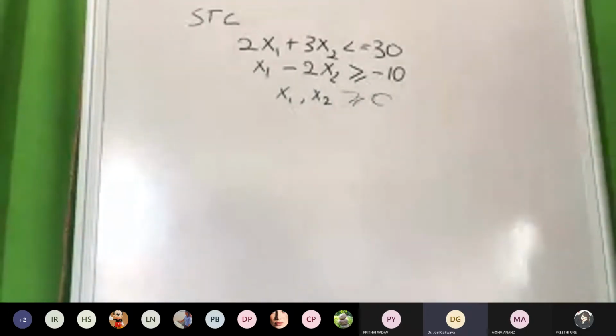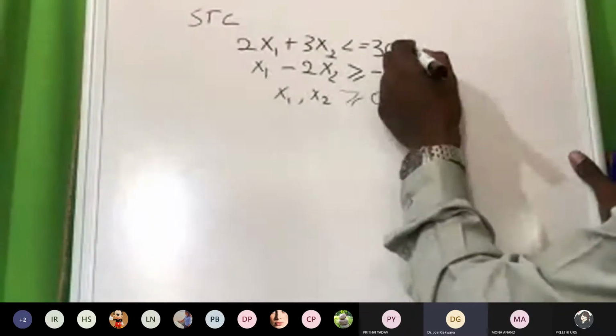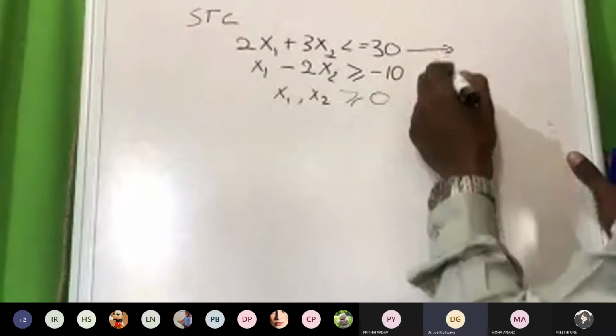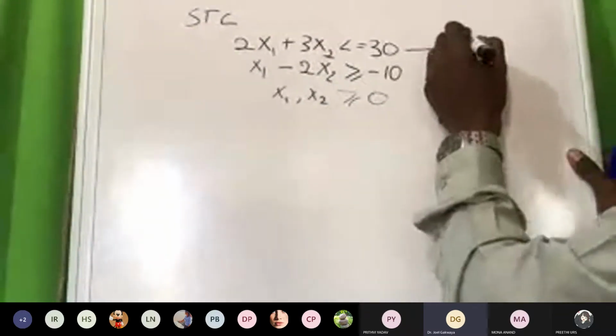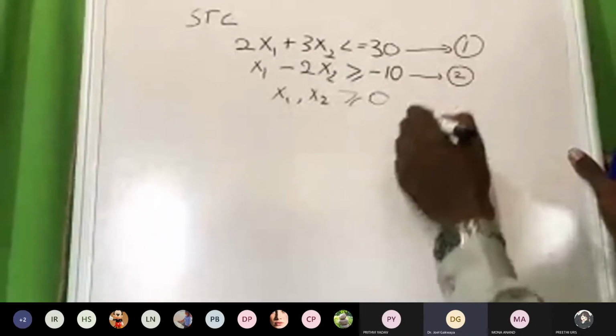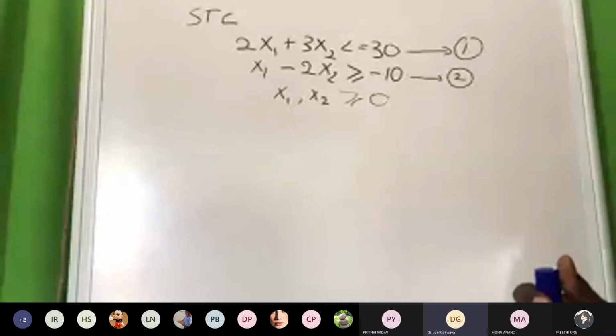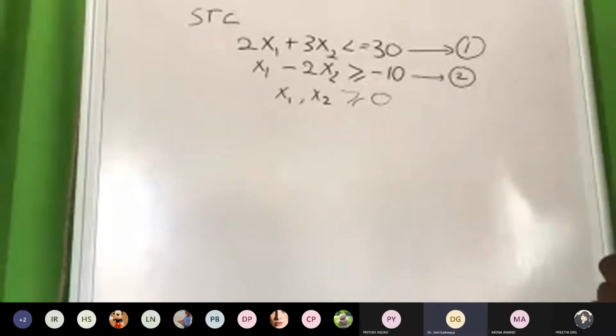Whenever you see such kind of equation, please don't sleep without understanding the cause of this. As you can see, the equations which we have here, we have to name them. This we name as the first equation. This we name as the second equation. Please kindly be patient and be alert as you follow the way we are going to solve this one.